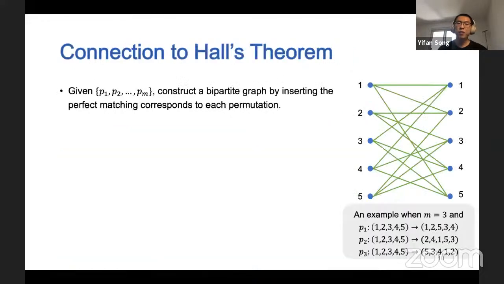Now we connect our problem to Hall's marriage theorem. Suppose P1 to Pm are the permutations we want to perform during the computation. We first construct a bipartite graph by inserting the perfect matching corresponding to each permutation.